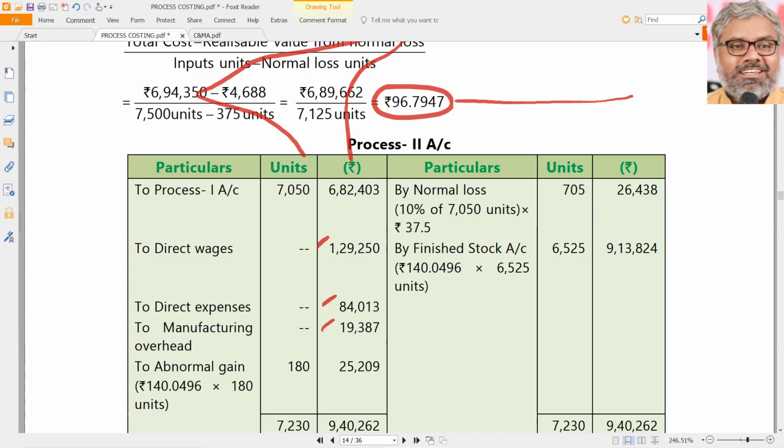Now you can first complete the normal loss also, because it is given as 10% normal loss of 7050, which means 705 units of normal loss will be there. Here look at the scrap value, it is not the same. It is 37.5 in process 2. So 705 units into 37.5, that is 26,438 rupees, the scrap value of normal loss.